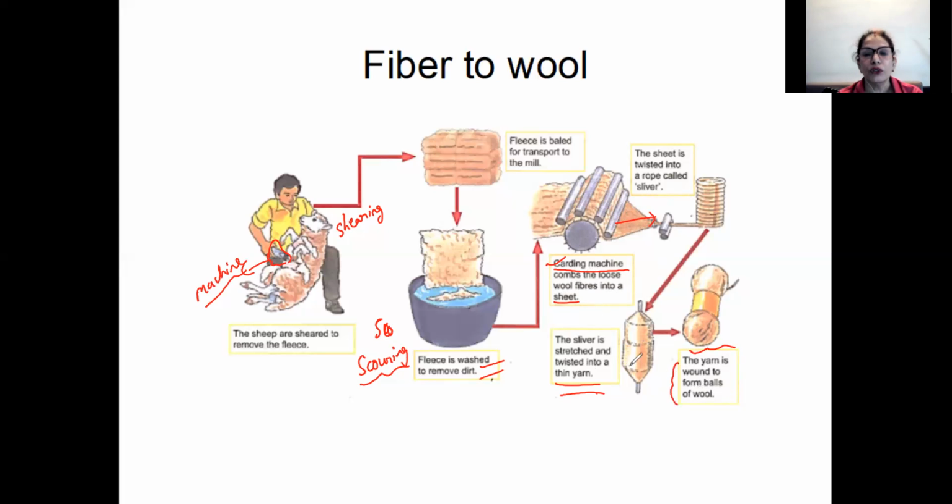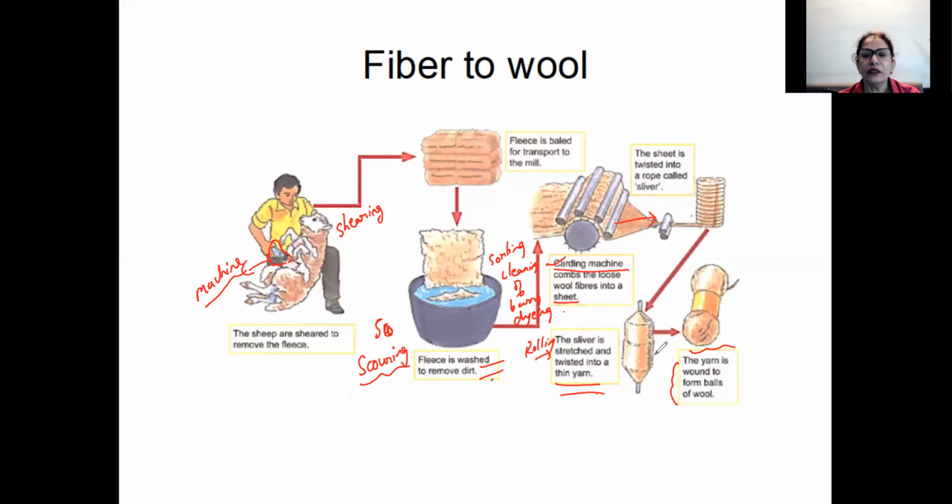wound into balls. So here after scouring, they do the sorting as well. It is understood that sorting is done. This is again the final part of it. So in between you will have the sorting, then cleaning of the burrs is done, and then dyeing is also done, and finally it is rolling.